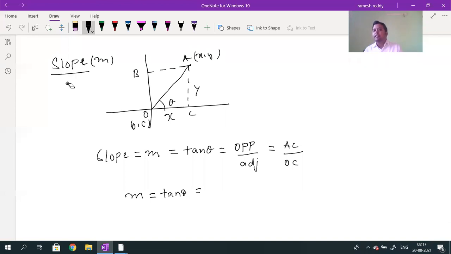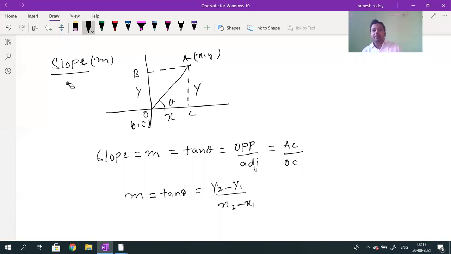Correct? So A is along the Y axis. Y coordinate will indicate the distance of the point. What is the distance of B from O? That will give you the Y coordinate. This value will be equal to Y, and this is also equal to Y. OC value will be equal to X, and this value is also equal to X. So tan theta value will be given by AC value, actually I can write it as Y2 minus Y1 divided by X2 minus X1.